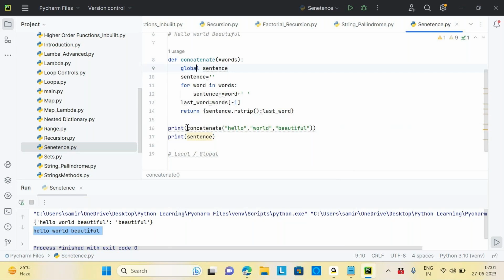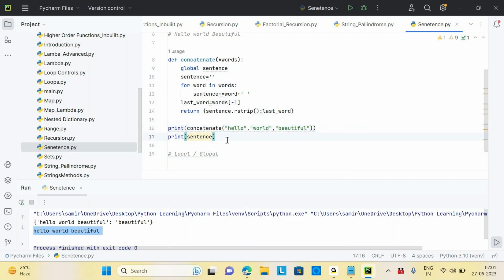Still, you can call the function and get the output. There is no global or local for that. It only matters when we want to access variables which you define inside the function. If it is a normal one, we will not be able to access it outside of the function. Yeah, that's what it's all about.